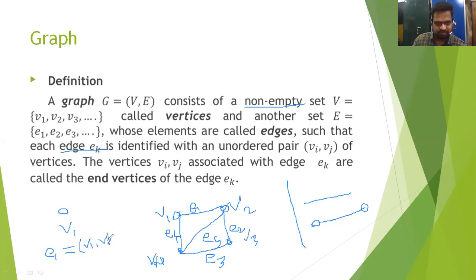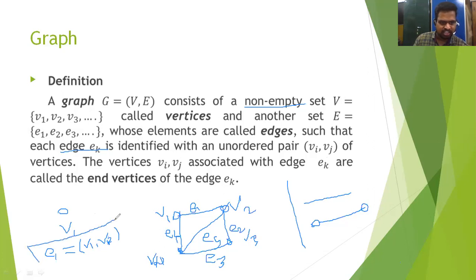That means E1 is the edge between the vertices V1 and V2. Like that, E2 is the edge between V1 and V3, and E5 is the edge between V2 and V4. Also, the vertices Vi, Vj associated with each edge Ek are called the end vertices of Ek.